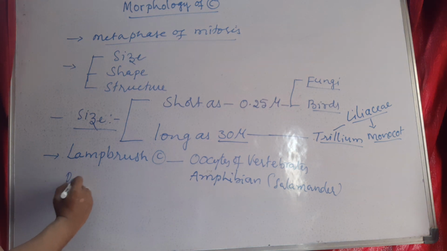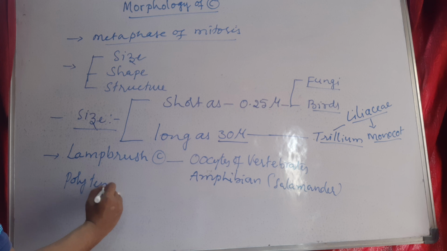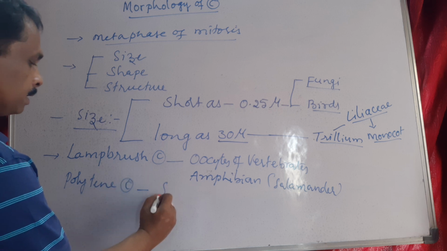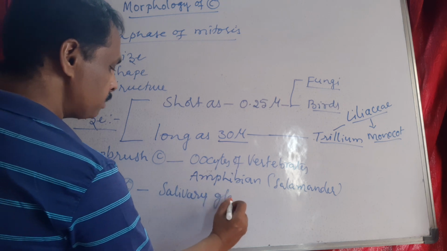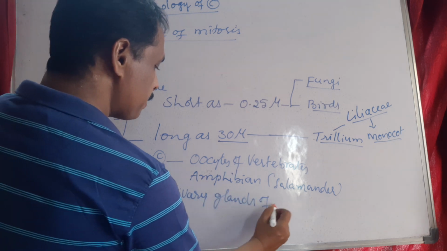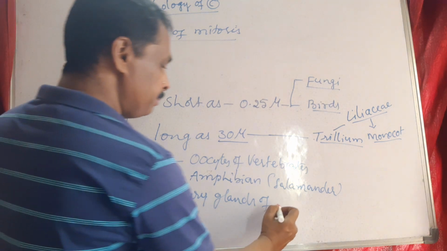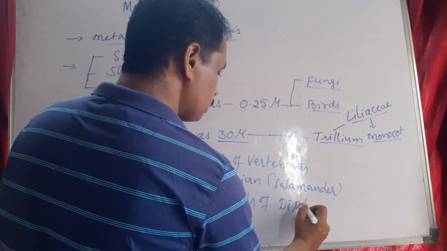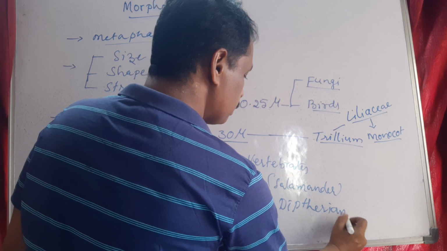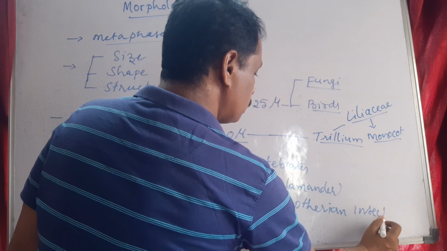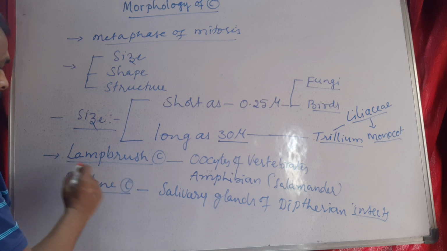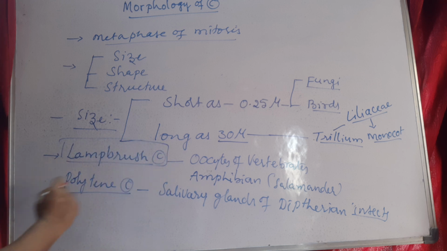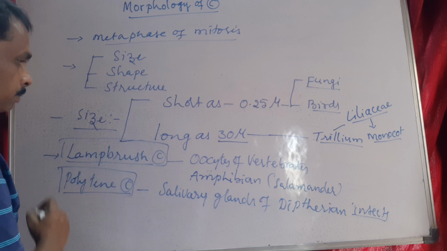And the polytene chromosome is seen in the salivary glands of dipteran insects. These are the longest chromosomes: lampbrush chromosome and polytene chromosome.